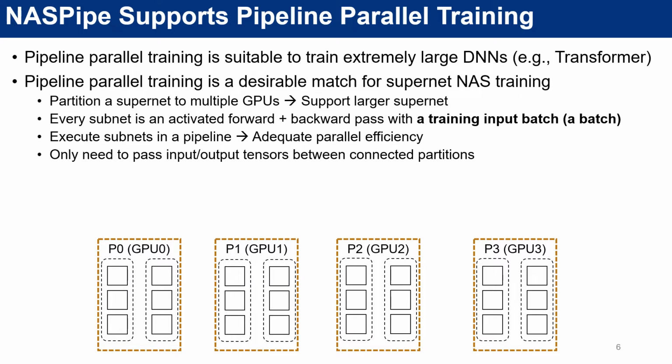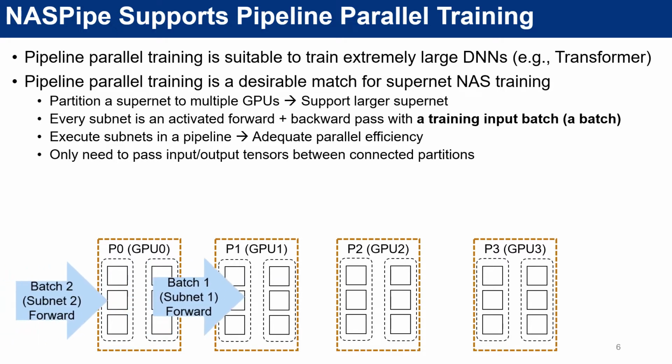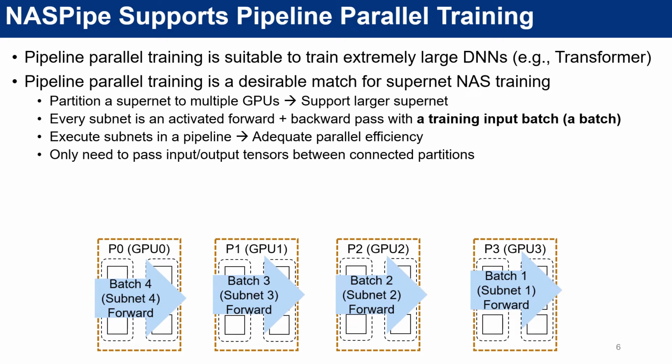NASPipe is built as a pipeline parallel training system, and why we chose so. Pipeline parallel training is a parallelism paradigm that is suitable to train extremely large DNNs, and we believe pipeline parallel training is a desirable match for Supernet NAS training for a few reasons. First of all, pipeline parallel training partitions the Supernet into multiple GPUs, and this can help support large Supernets. And in each training step, an activated subnet processes one input training batch with a forward pass and a backward pass. With pipeline parallel training, NASPipe executes multiple subnets that carry multiple input batches in parallel and forms a pipeline.